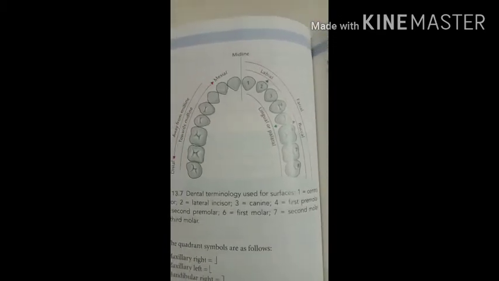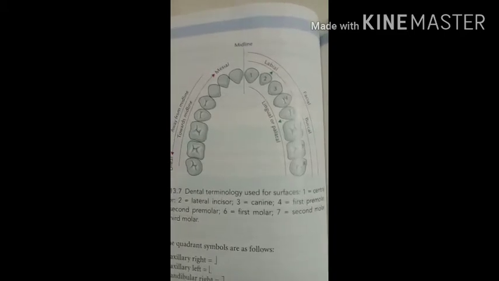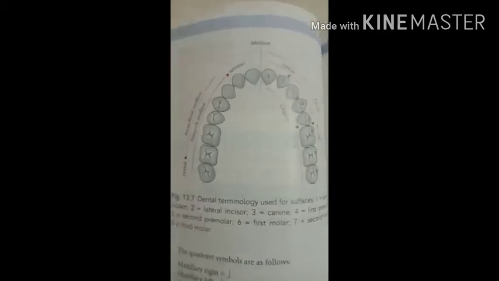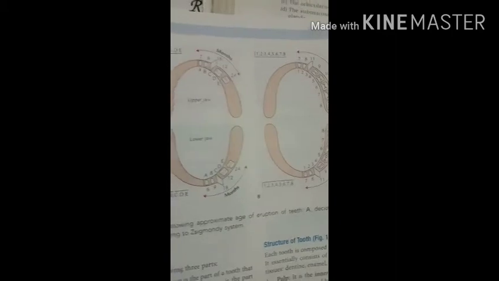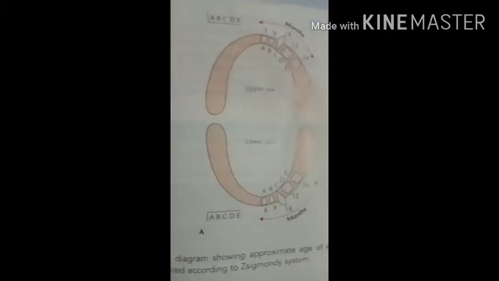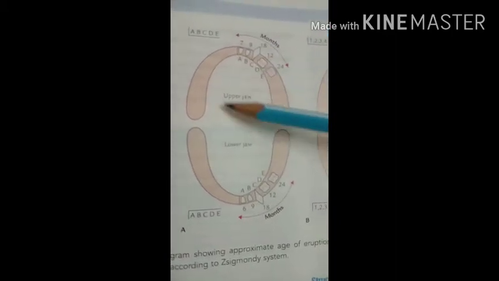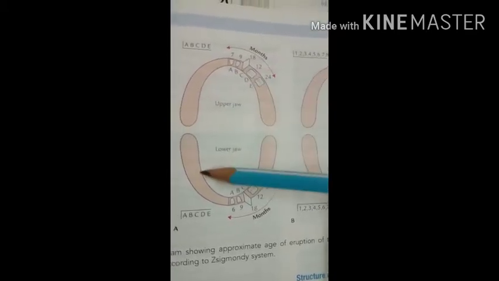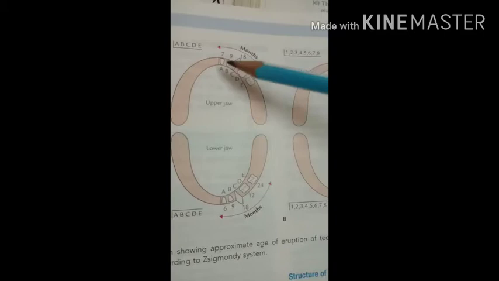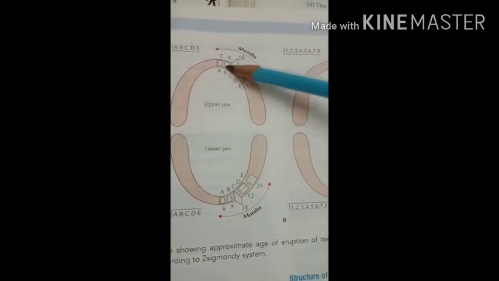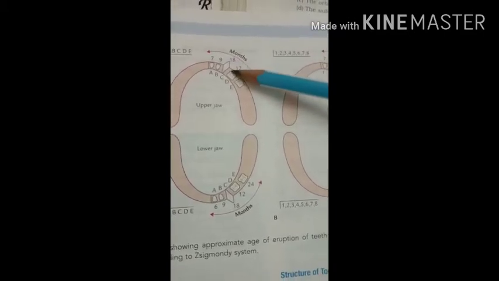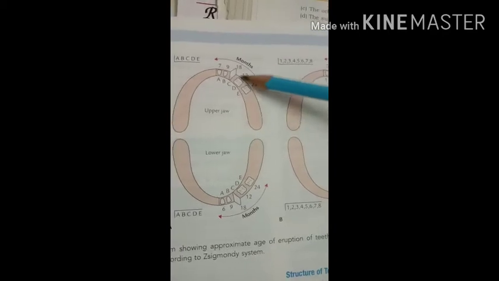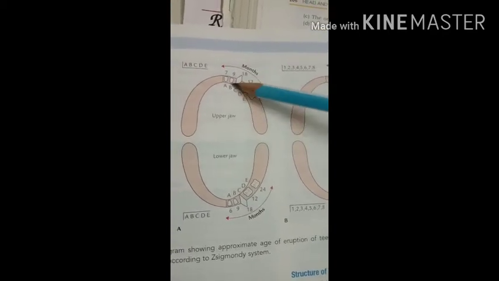After that we have to see the deciduous teeth and the permanent teeth. Here in this diagram you can see the deciduous teeth. In each quadrant there are 5 teeth, so a total of 20: 5 here, 5 here, 5 here and 5 here. That is the central incisor, lateral incisor, this is the canine, and these are the 2 molars. So those are the deciduous teeth.